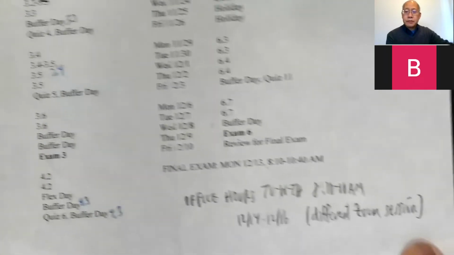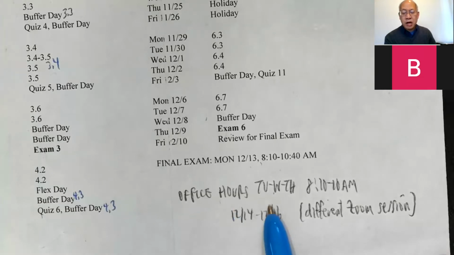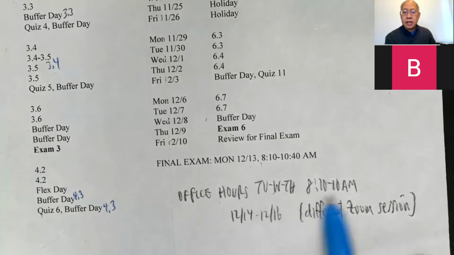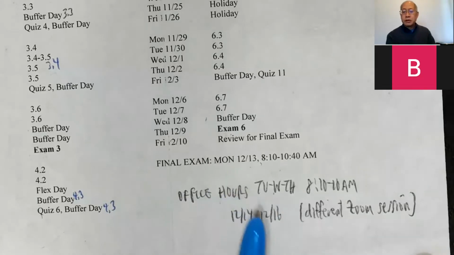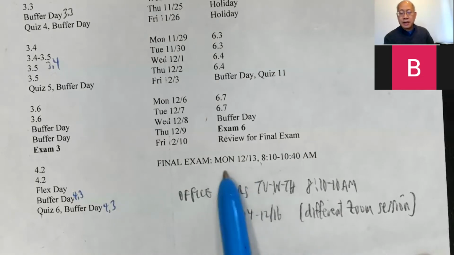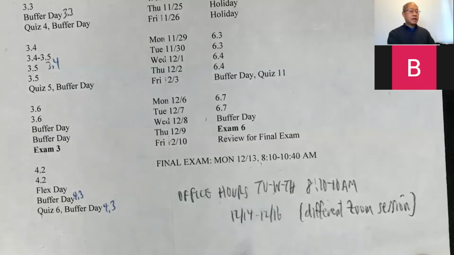Okay, I am supposed to tell you about office hours the rest of the week. It does seem kind of weird to tell you about office hours after the final exam, but in case you want to catch me for some reason, you can always email me. But I do have office hours during finals week, Tuesday, Wednesday, Thursday, 8:10 to 10 a.m. That's the 14th, 15th, and 16th. It'll be a different Zoom session. So if you really, really want it, catch me during office hours, email me ahead of time. I'll have to give you a separate Zoom link for that. But yeah, I'm guessing most of you don't need to come to office hours because there's nothing to discuss except the final exam. And I'll either tell you the final's ready or it's not ready. And I would email you the result just as I normally do anyway. So, yeah, so that's that.